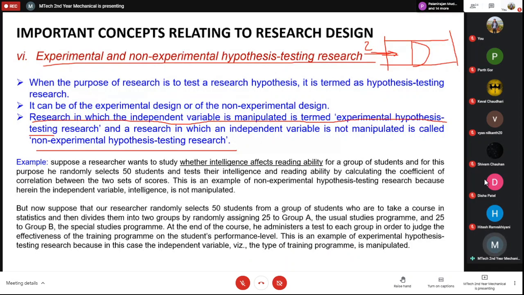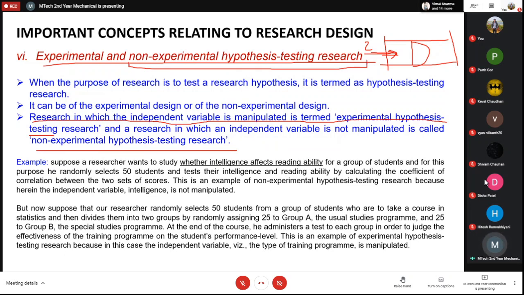Similarly, you can take examples from other streams of engineering. If you are explicitly changing the independent variable, then it is called experimental hypothesis testing research.